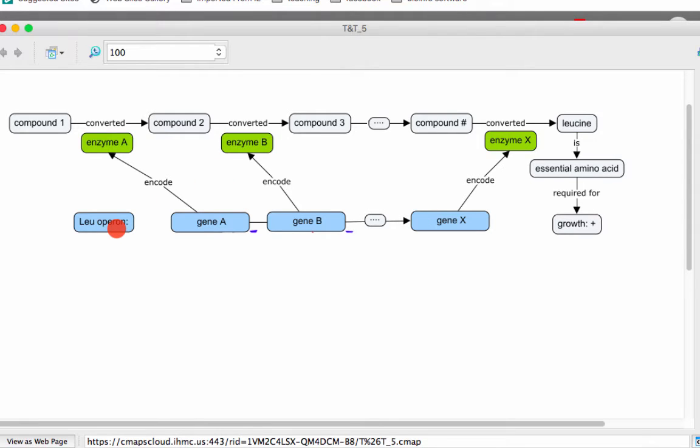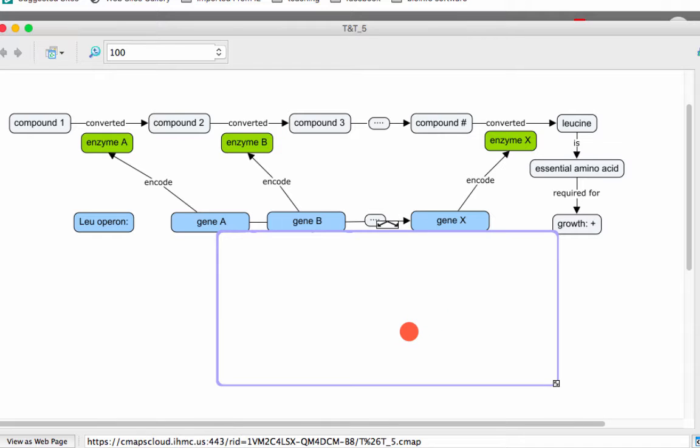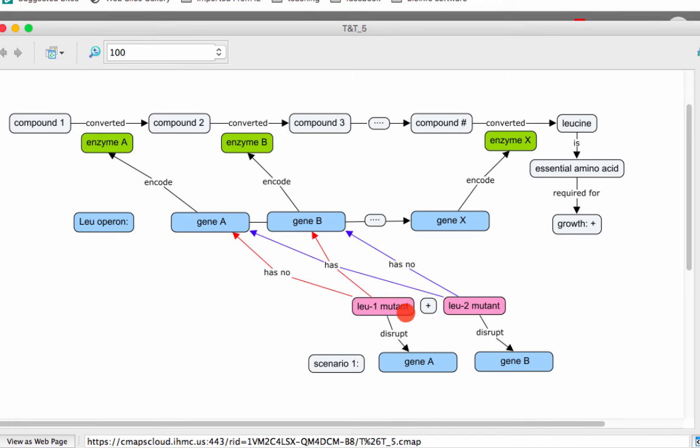All right, so now let's look at the first scenario, when we have mutations that disrupt genes within this operon. So here we have 2 hypothetical mutants. Mutant 1 disrupts gene A, mutant 2 disrupts gene B. So if we look at the genetic makeup of those mutants, because mutant 1 disrupts gene A, it has no gene A, but it should have a functional gene B. Similarly, mutant 2 has no gene B, because it disrupts gene B, but it should have a functional gene A.